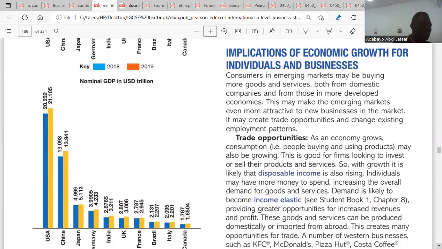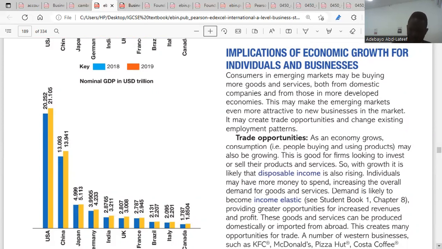As a result, it creates trade opportunities and changes existing employment patterns. With development, with economic growth, two things are going to happen. When the economy is growing, there will be trade opportunities, and the employment patterns in that country will also change. So we start with trade opportunities.